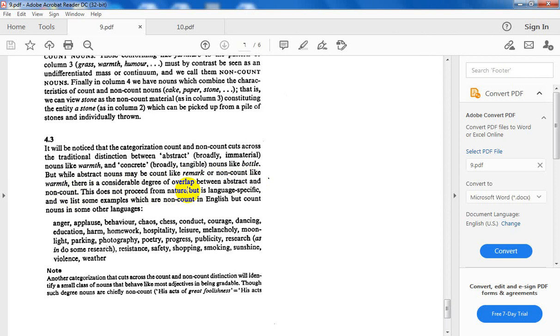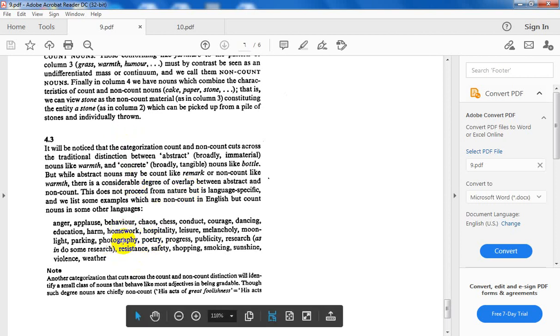This doesn't proceed from nature, it is language specific, and we'll list some examples which are non-count in English but count in some other languages. What's wrong with these nouns?